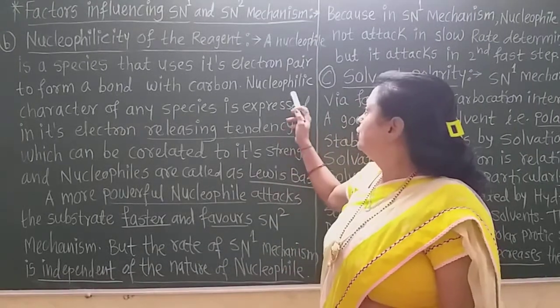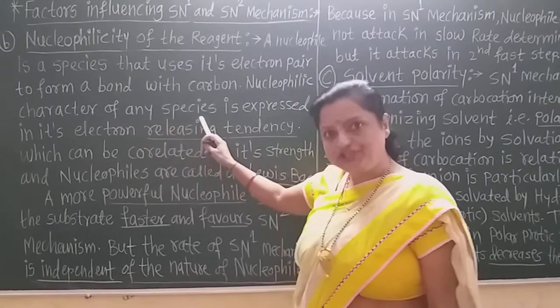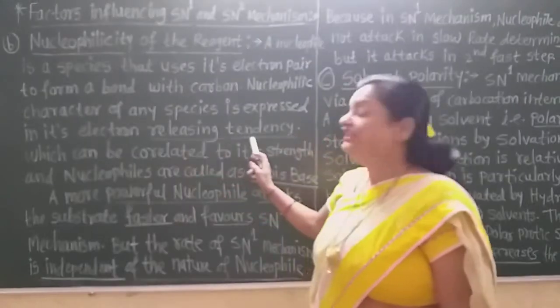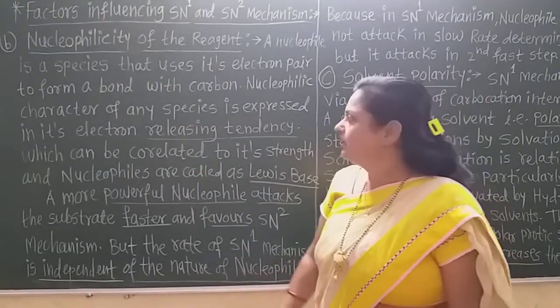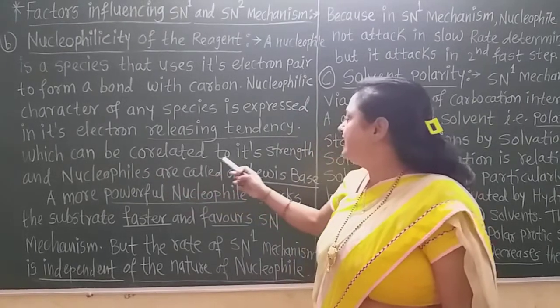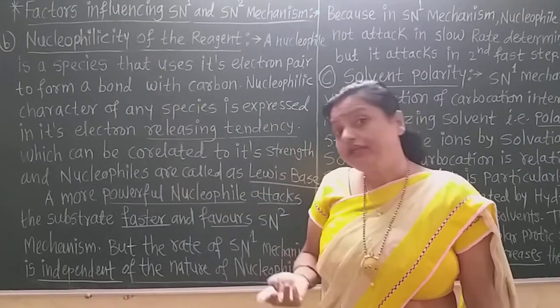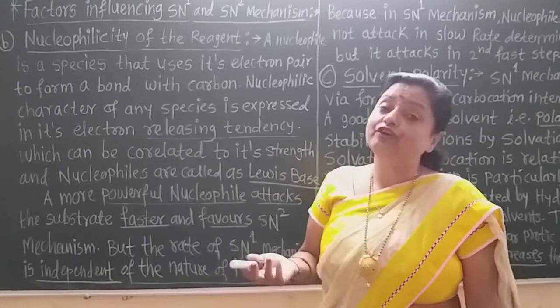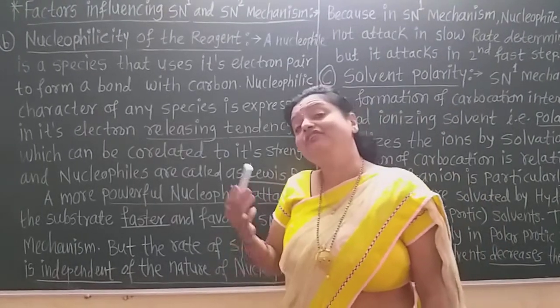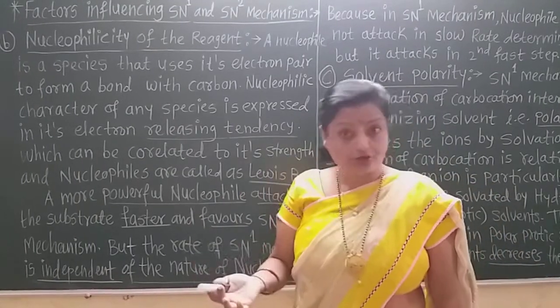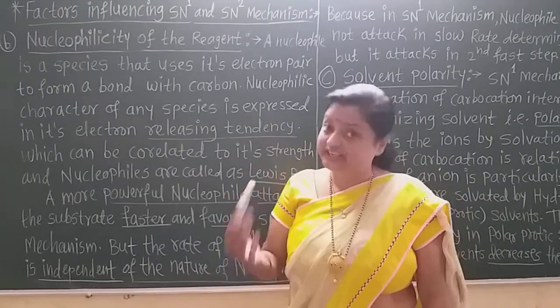So, the nucleophilic character of any species is expressed in its electron releasing tendency, which can be correlated to its strength. That means whether it is a stronger nucleophile or weaker nucleophile is related with its tendency to release the electrons.